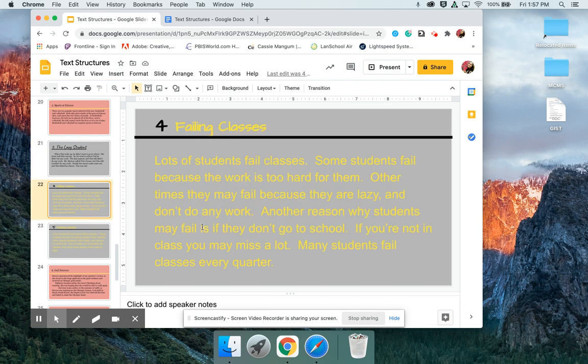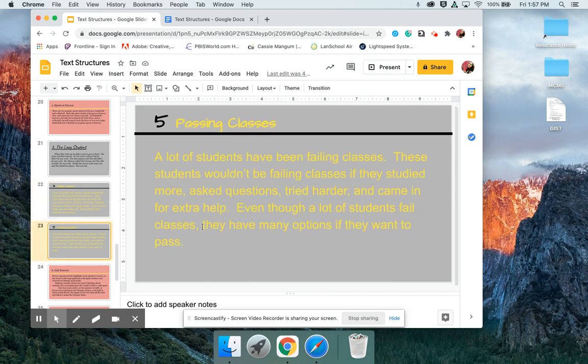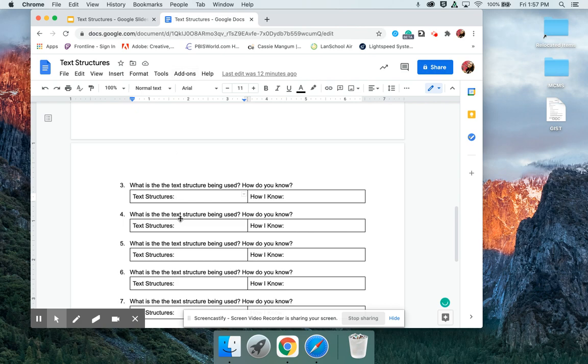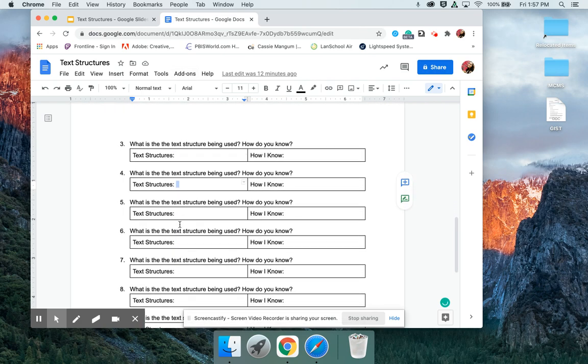And then for number 4, failing classes. Lots of students fail classes. Some students fail because their work is too hard for them. Other times they may fail because they're lazy and don't do any work. Another reason why students may fail is if they don't go to school. If you're not in class, you may miss a lot. Many students fail classes every quarter. Now, this isn't referring to any of you guys. These are just paragraphs. But back on our doc for number 4, go ahead, pause the video and fill out number 4.